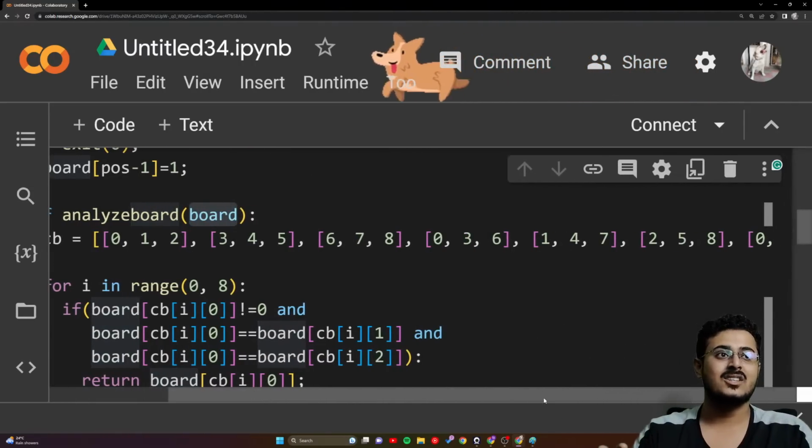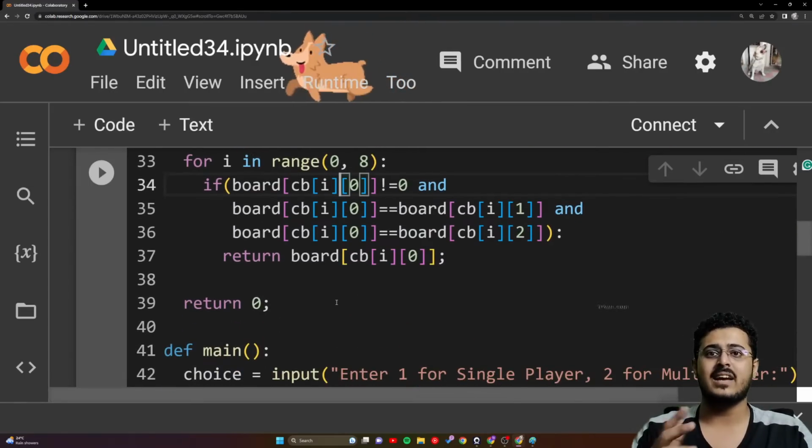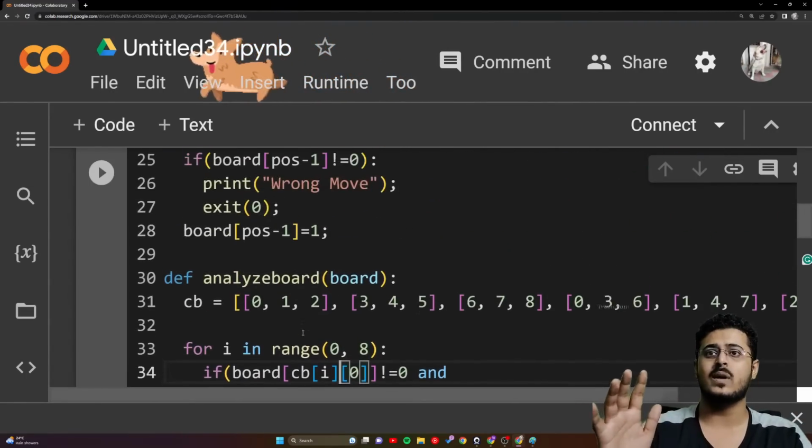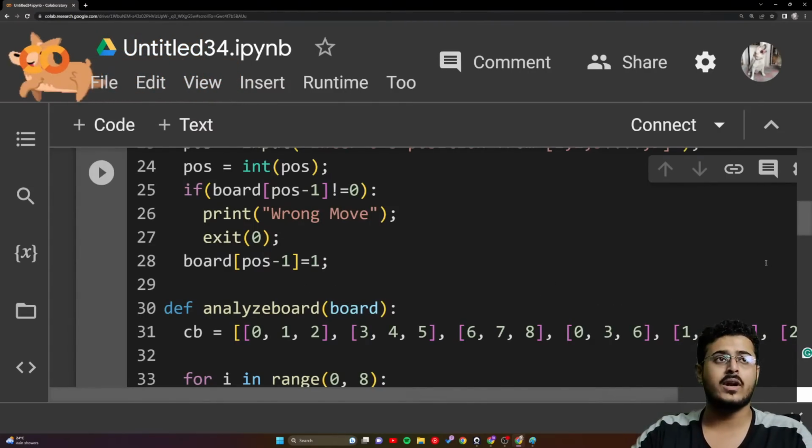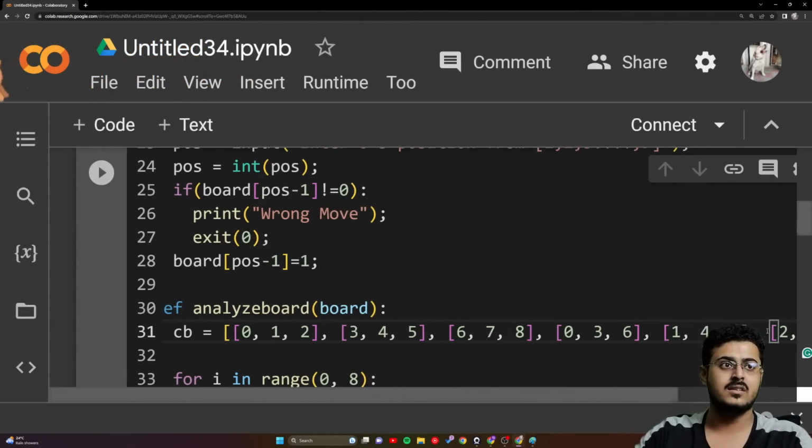Okay, guys. So once you have done this, we have analyzed the board. We have returned a function as well. Now we're going to start with programming. What about 0, 4, and 8? That has already been done right over here.